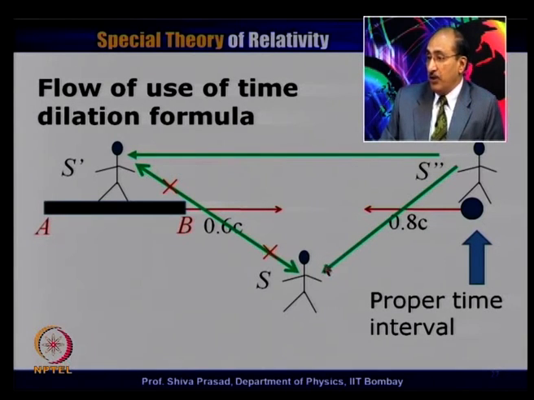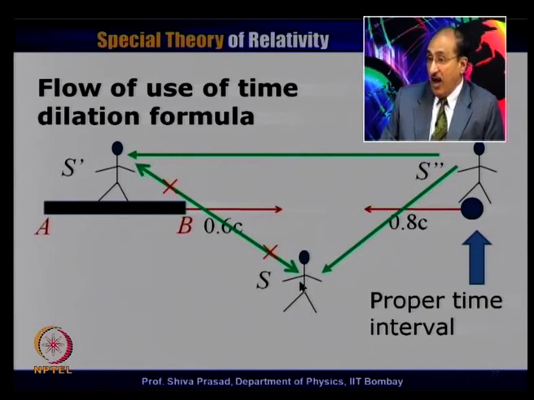Similarly, I can go from here to here. If I know the time interval in this frame, I can find out the time interval in this frame by multiplying by gamma. If I know the time interval in this frame, I can find out the time interval in this frame by dividing by gamma. So, this path and this path are open, but I cannot directly go from S to S prime. I cannot multiply the time interval in S by gamma and go to S prime, or take the time interval in S prime and multiply it by gamma to get into the S frame, because the time interval is proper neither in this frame nor in this frame.